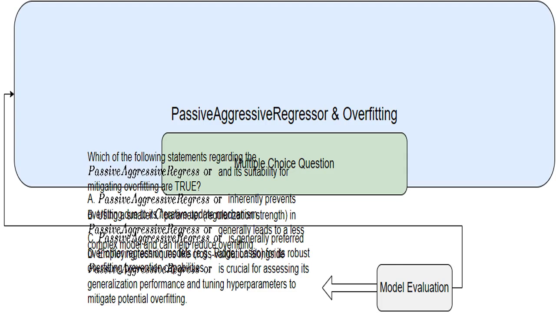This question tests your understanding of how well the PassiveAggressiveRegressor model in sklearn handles overfitting, a common problem in machine learning where a model performs well on training data but poorly on new, unseen data. I'll guide you through determining if statements about this model's behavior are true or false. Get ready, let's dive in.